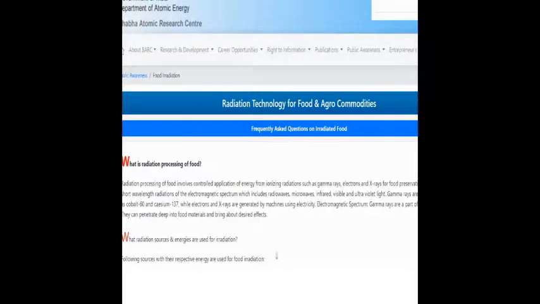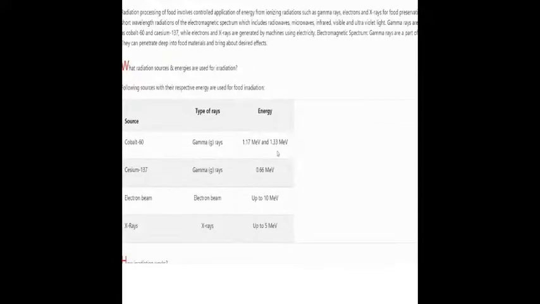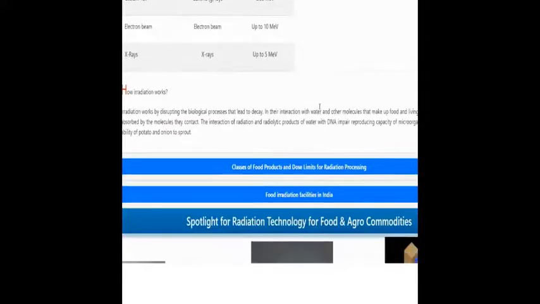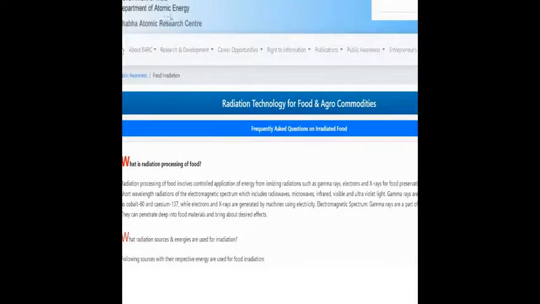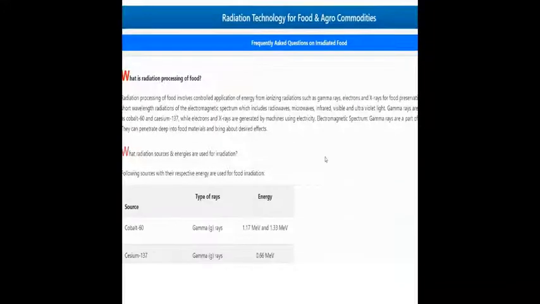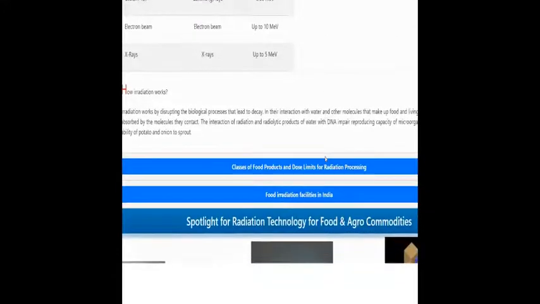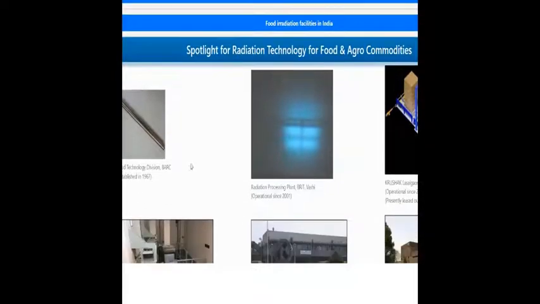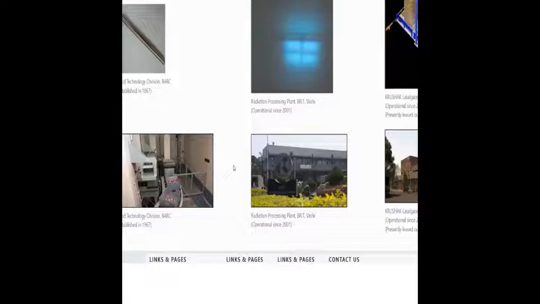You can also see this. I thought of showing the Bhabha Atomic Research Centre, Government of India, Department of Atomic Energy. There is a separate section called Radiation Technology for Food and Agro Commodities. Frequently asked questions are also present.